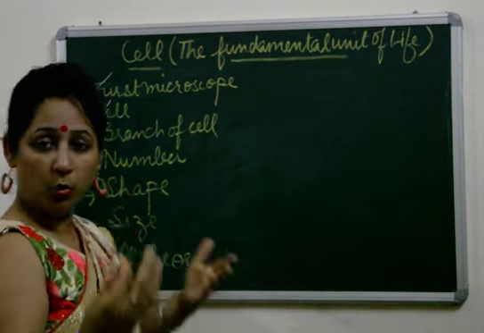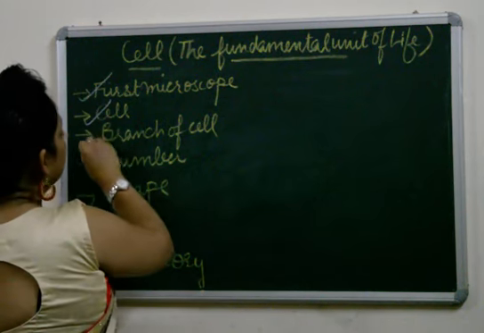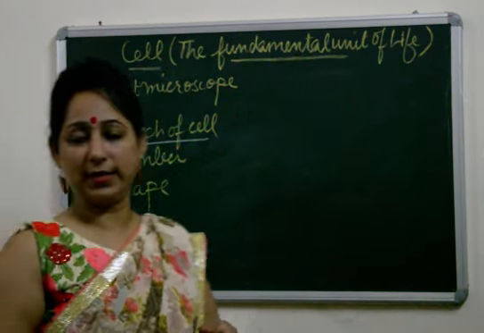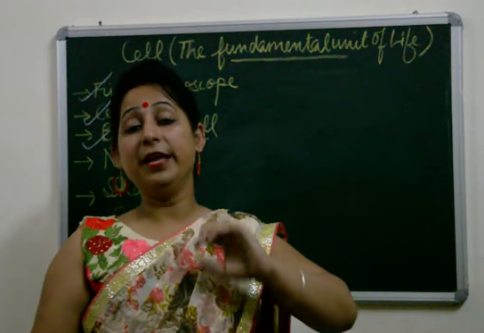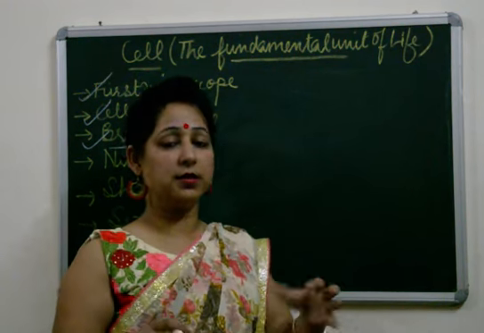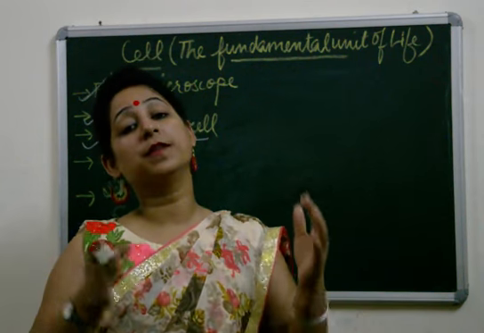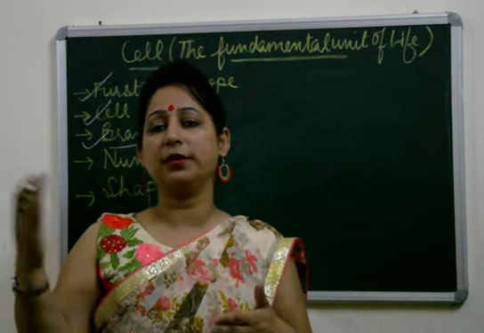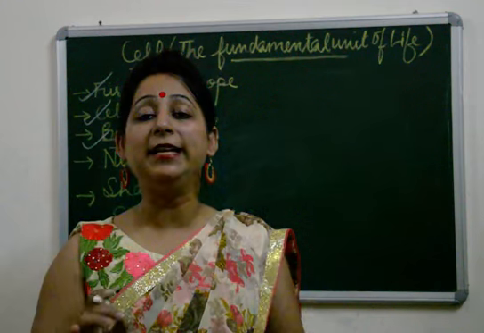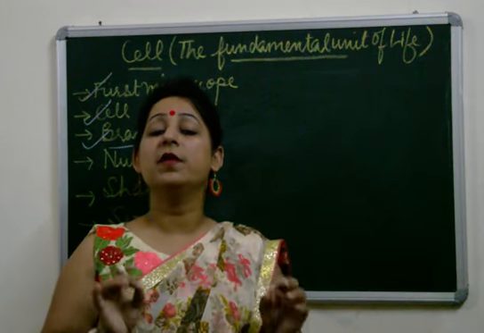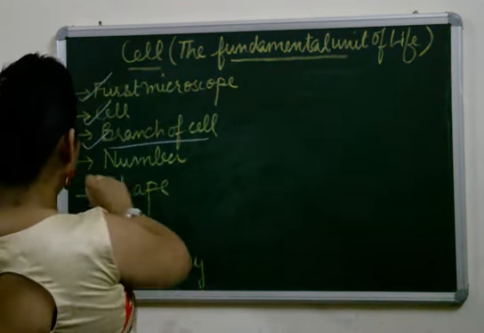Then, who gave the term cell? Robert Hooke. Next is the branch of the study of cell. The branch in which we study different types of cells is called cytology. The branch of study of cells is known as cytology.